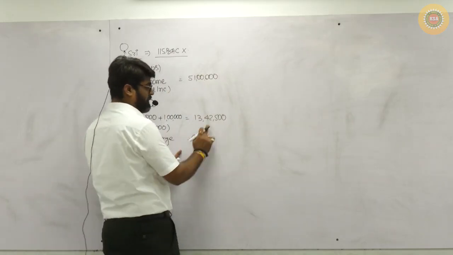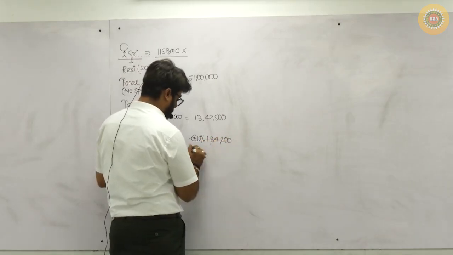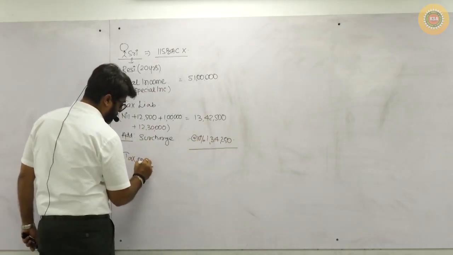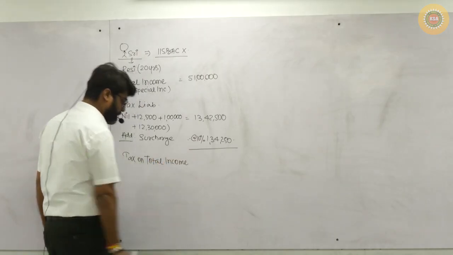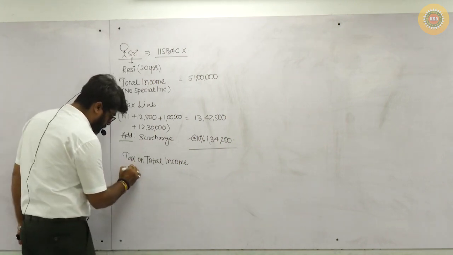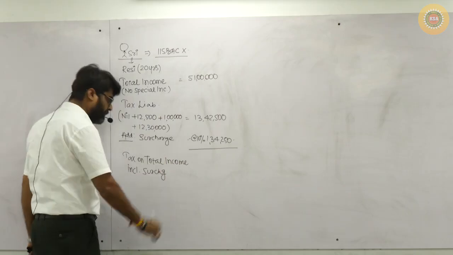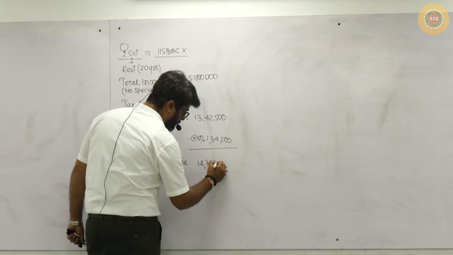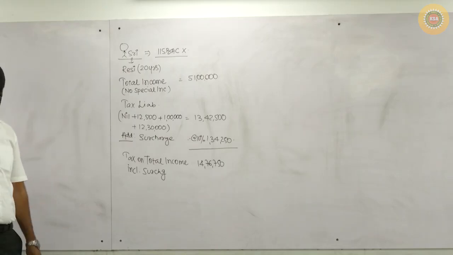So surcharge will be 10% of this amount, 10% of 13,42,500, which is 1,34,250. So tax on total income including surcharge is 14 lakhs 76,750. So this calculation she has done.